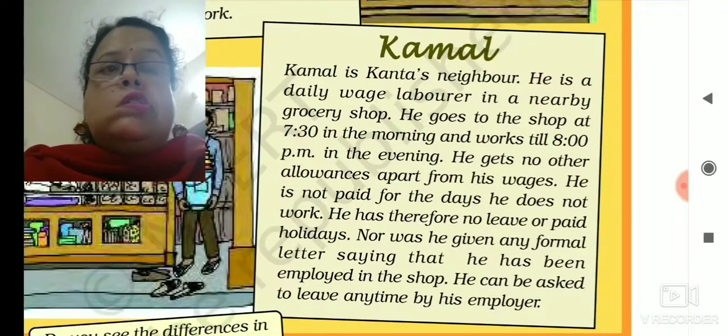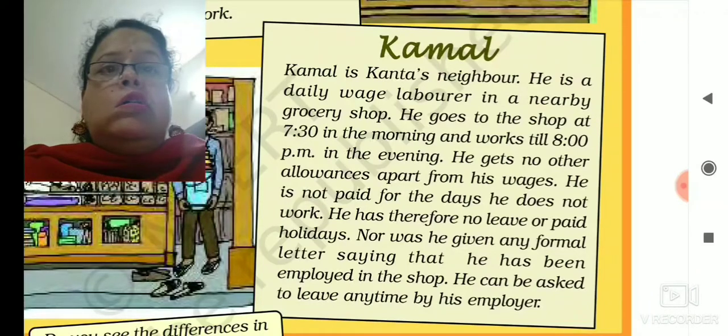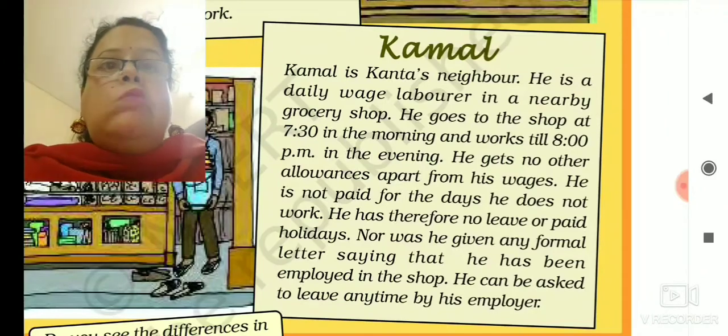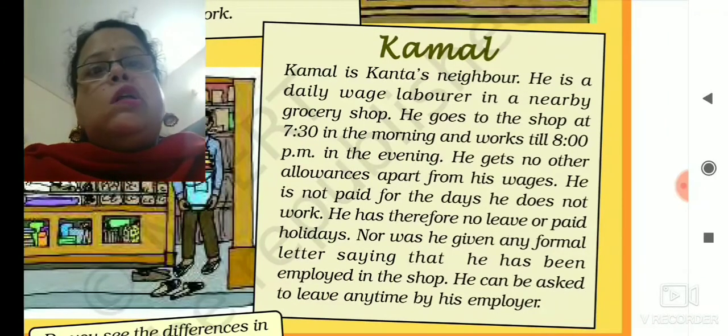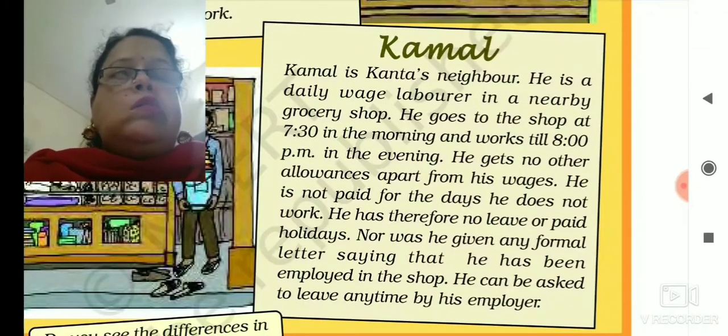Since he is a daily wager, whenever he is absent from his work, he does not get his salary. He does not get his payment. He does not have any medical leave. He does not have any Sunday, any off day. When he joined his work, he did not get any appointment letter. He can be asked to leave any time by his employer. That means he can be sacked or removed from his job any time by his employer.